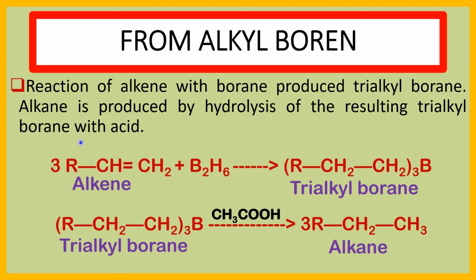Alkane is produced by hydrolysis of the resulting trialkyl borane with acid. It produces 3 RCH2CH3. By this process, we prepare alkane from alkene. First we prepare alkyl borane and then hydrolyze the alkyl borane. We produce alkane.